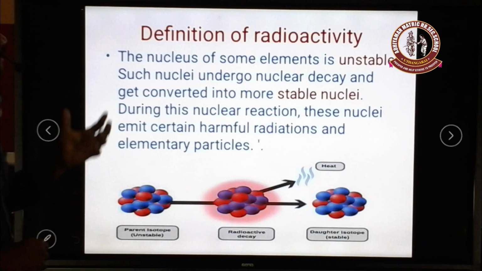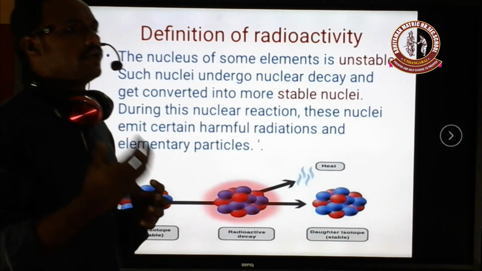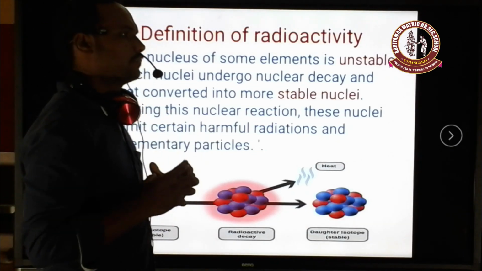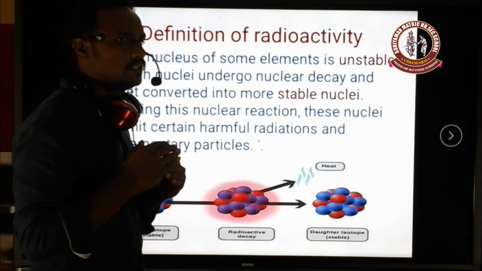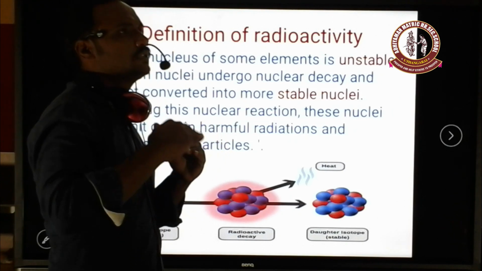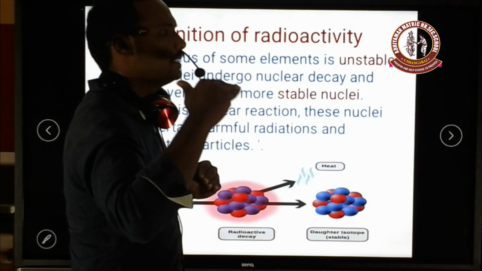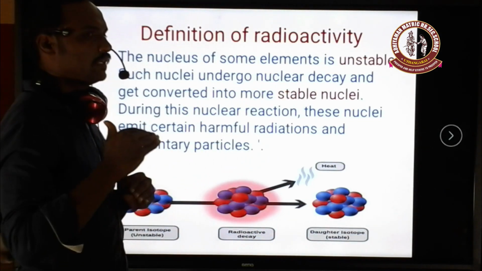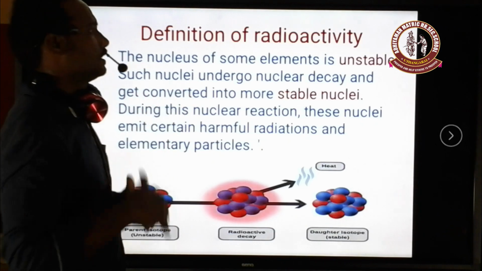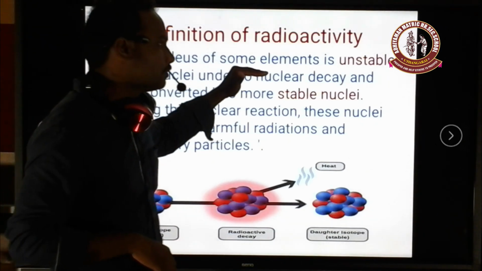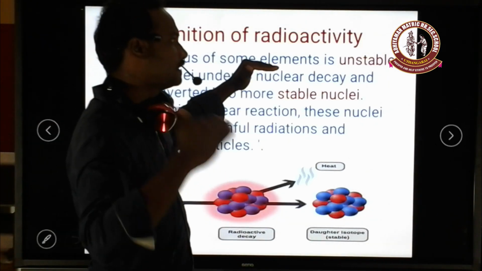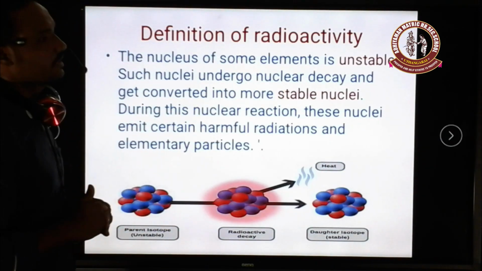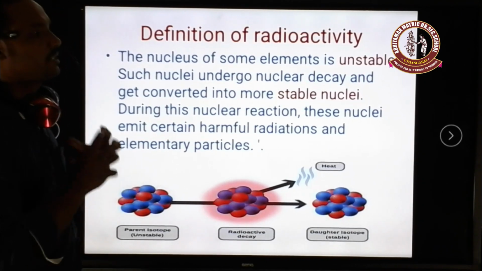And next, why can the elements emit radiations? The nucleus of some elements is in an unstable state. What does unstable state mean? Unstable means that the atoms of the nucleus are present in an excited state. That excited state nucleus is called an unstable nucleus. Excited state is nothing but a higher energy state. So the nucleus of some element is in an excited state, and that excited state is mostly unstable. This unstable state of the element wants to become a stable state.